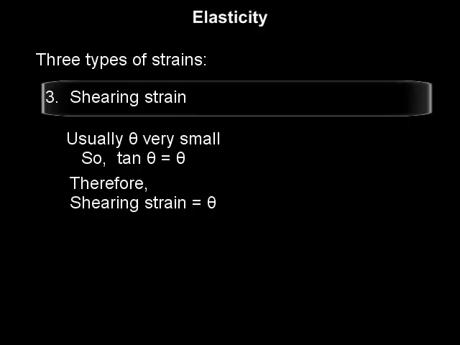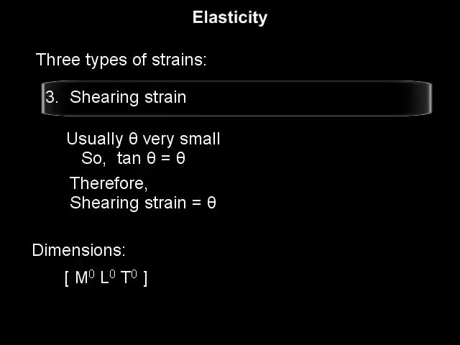Therefore, shearing strain is approximately equal to theta. As the strain is a ratio of two similar quantities, its value is purely numerical and it doesn't have any unit. Hence, the dimensions are M^0 L^0 T^0, or it is a dimensionless quantity.